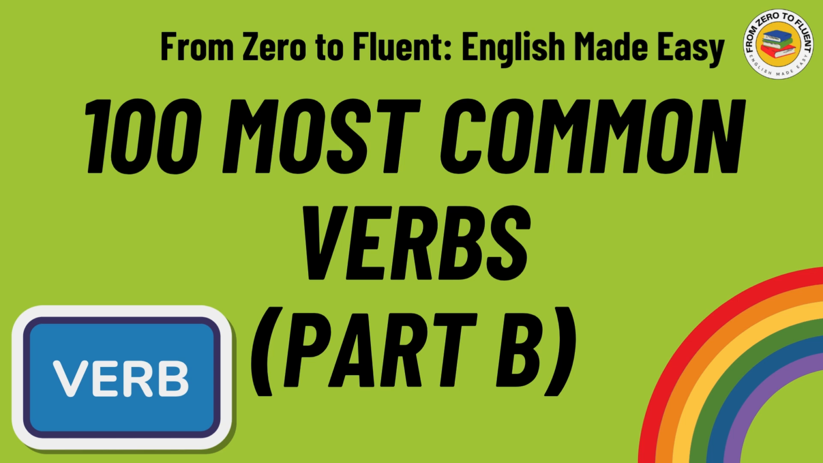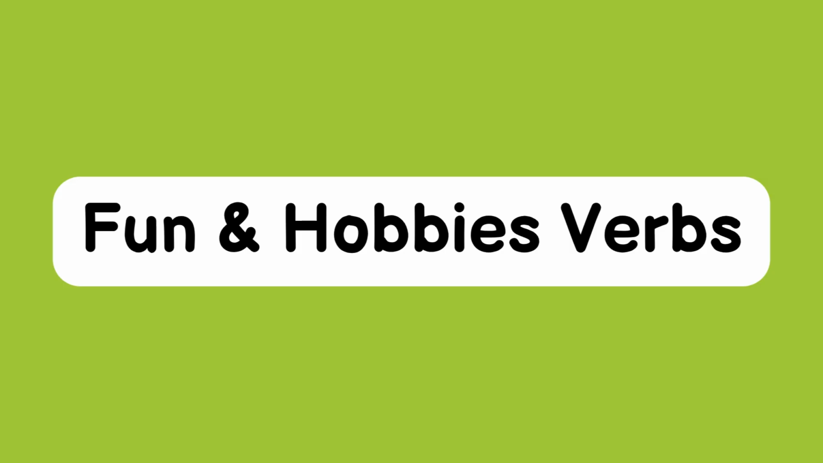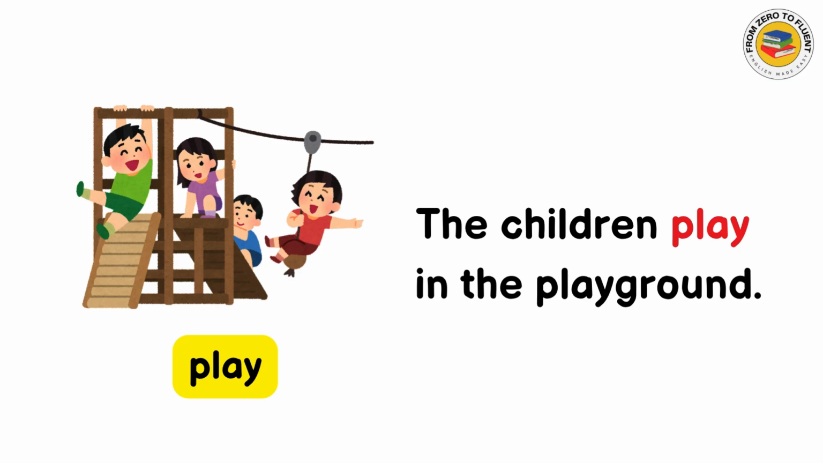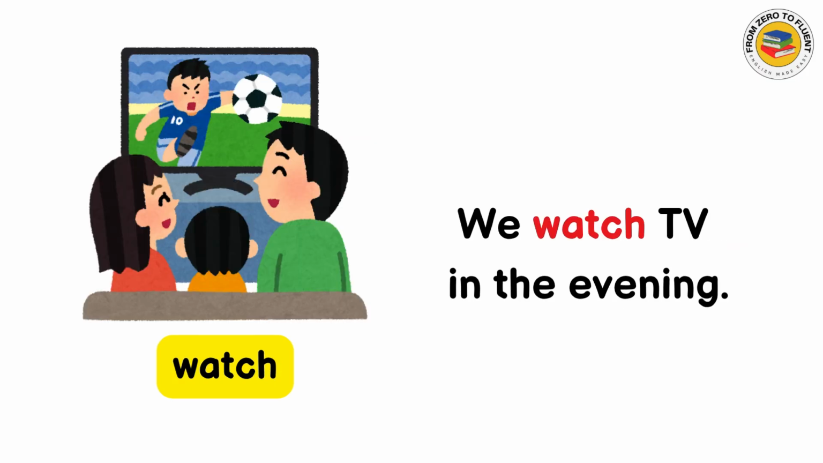Today, we're going to learn 100 of the most common verbs in English. Fun and hobbies verbs. Play. The children play in the playground. Watch. We watch TV in the evening.